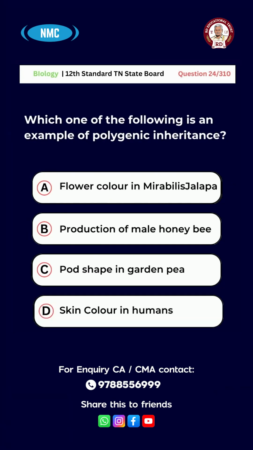Question number 24. Which one of the following is an example of polygenic inheritance? A, flower color in Mirabilis jalapa. Option B, production of male honeybee. Option C, pod shape in garden pea. Option D, skin color in humans. And the right answer for this question is option D, skin color in humans.